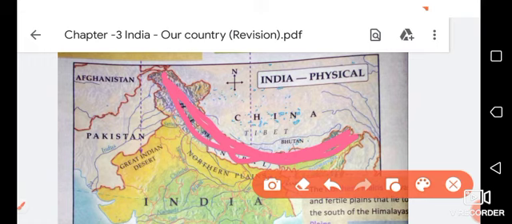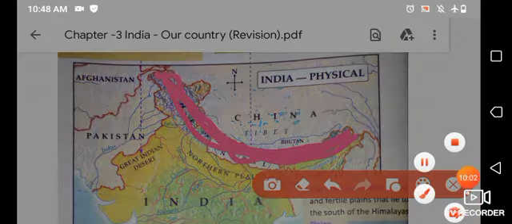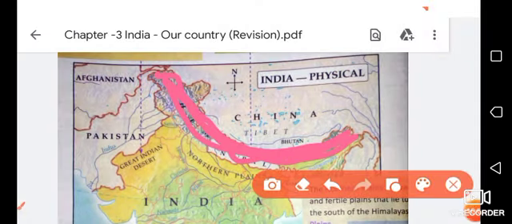What is a mountain? The Himalayas are the highest mountain range in the world. This fact you should learn. A mountain range is a collection of many mountains, one after another. Mountains are rocky landforms that rise very high above the ground.